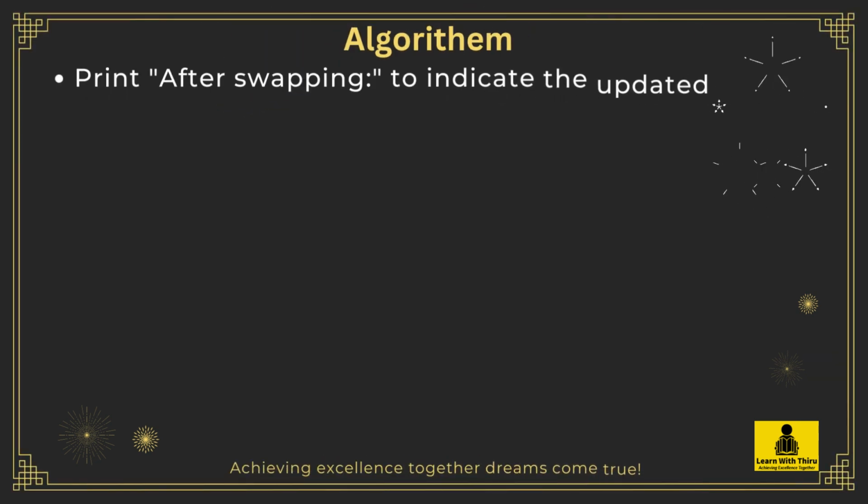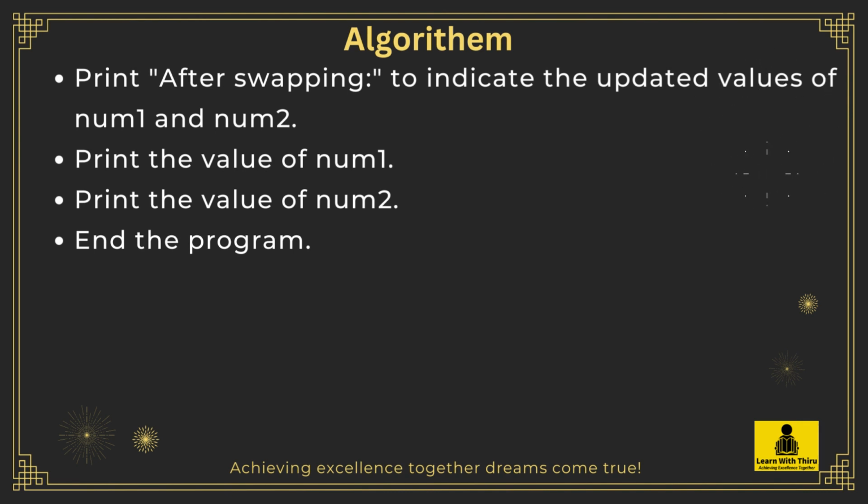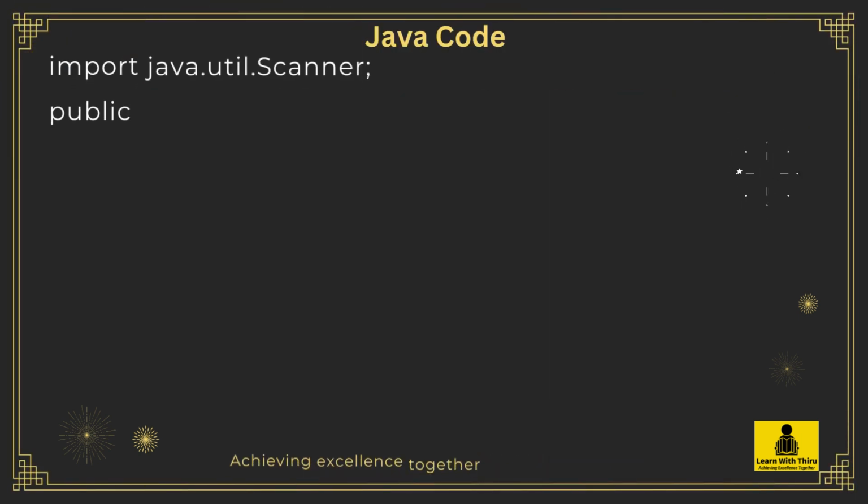Print "After swapping" to indicate the updated values of num1 and num2. Print the value of num1. Print the value of num2. End the program. Java code.